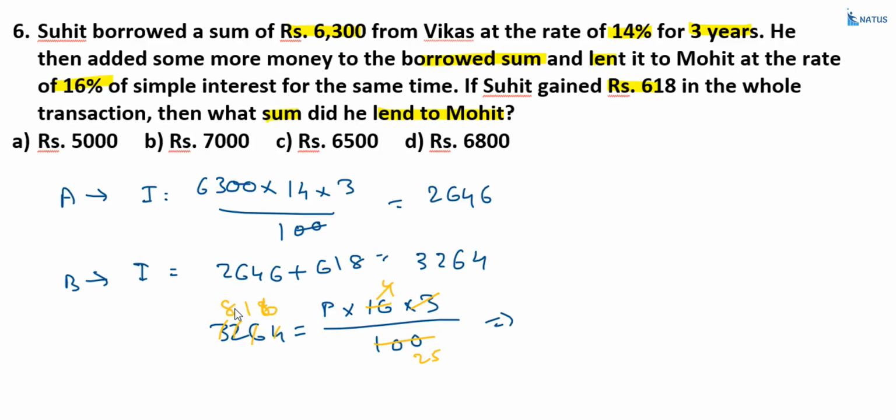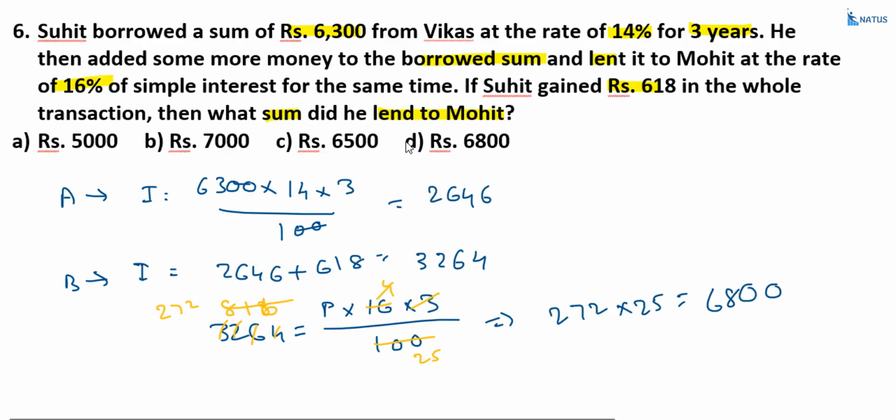And 3, this is equal to 2, 21, 7, 2. So what is the value of P? P is equal to 272 into 25. So that is equal to 6,800. Option D is the correct answer.